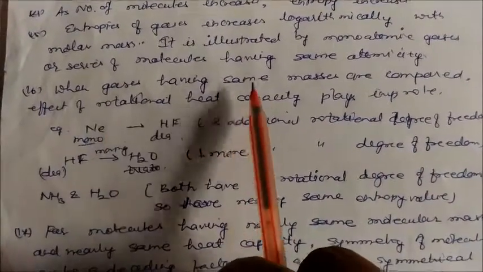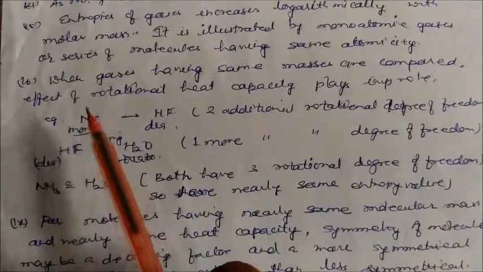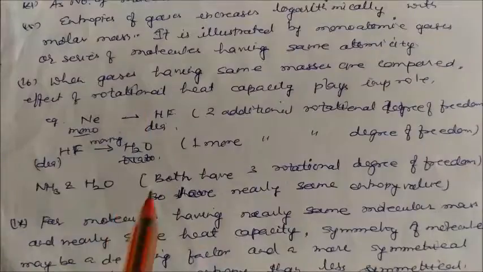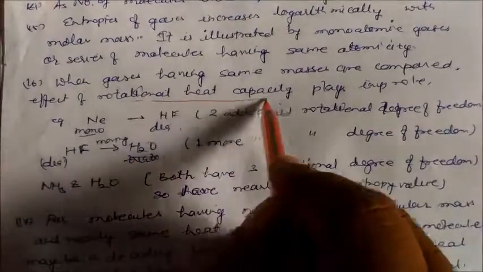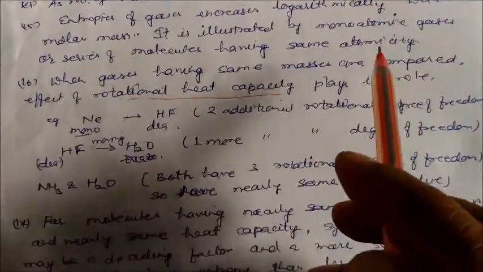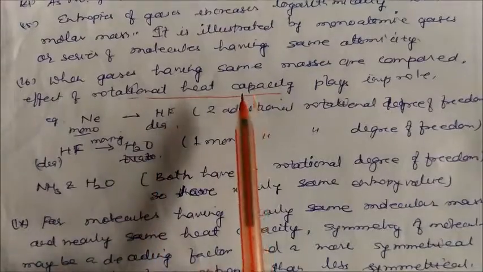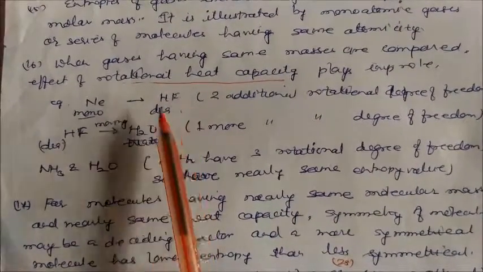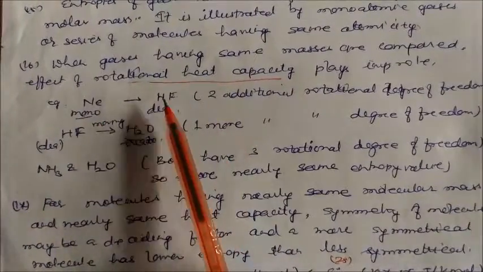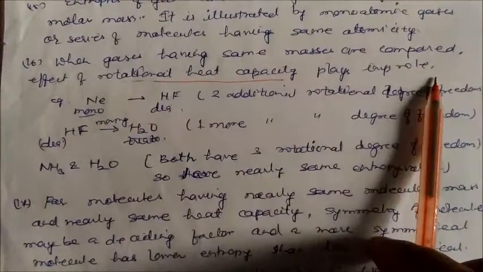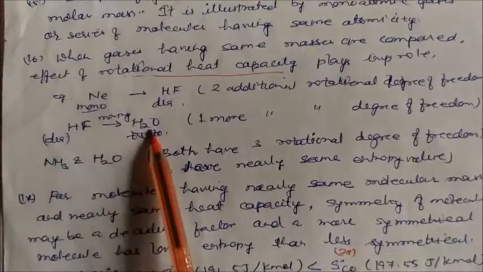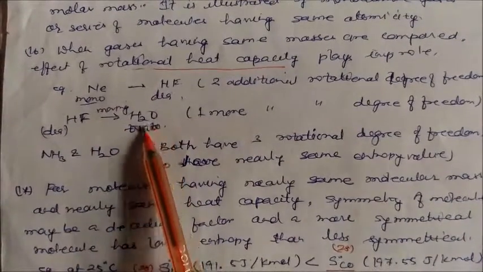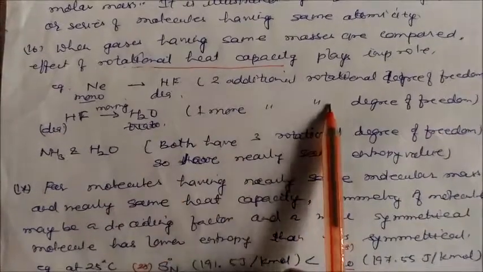Next, when gases having the same masses are compared, the effect of rotational heat capacity plays an important role. Let us see that. So this is neon, this is hydrogen fluoride. This is diatomic, this is monoatomic, so this has two additional rotational degrees of freedom. Similarly, HF and water. HF is diatomic, and if it is converted to water, it has one more rotational degree of freedom.